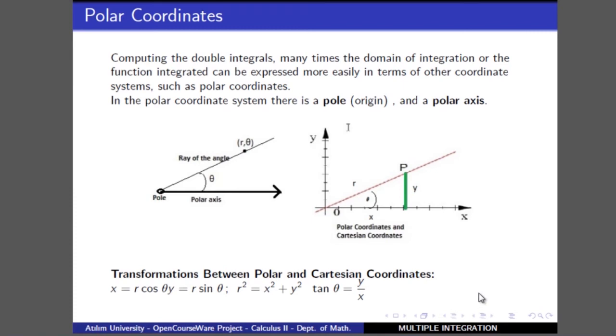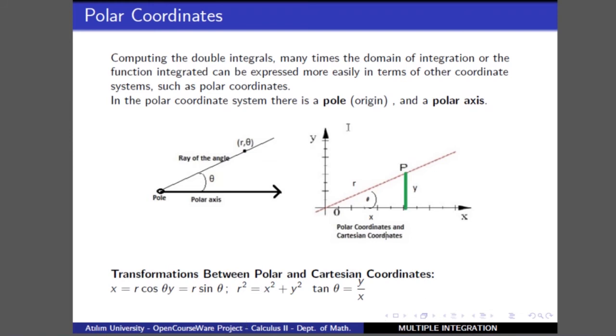Note that x is the distance of this point from the origin along the axis, and if you consider cosine theta, it is x over r, or we can say that x equals r times cosine theta and y equals r times sine theta.